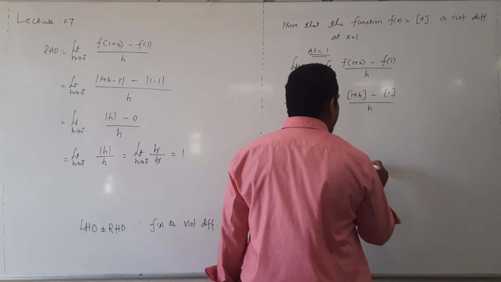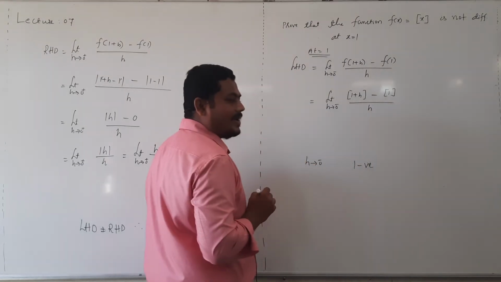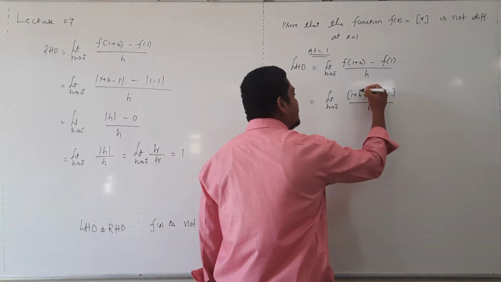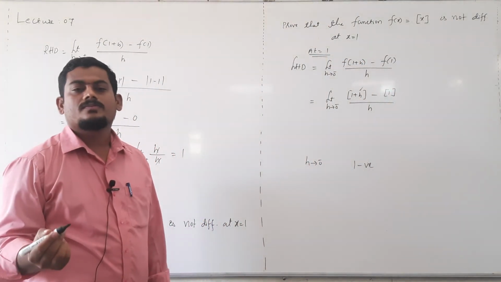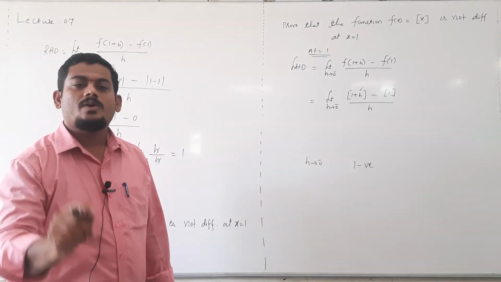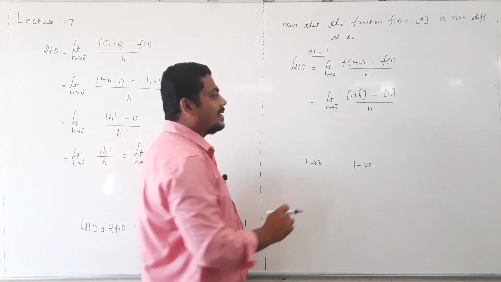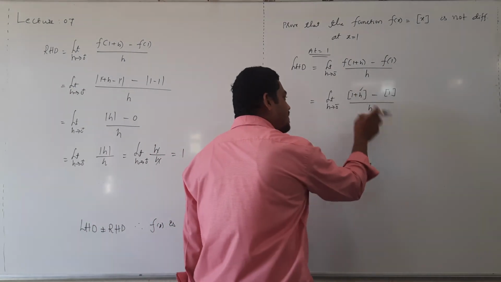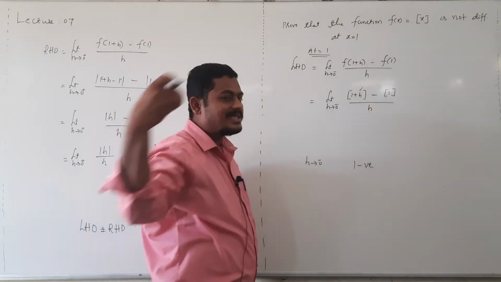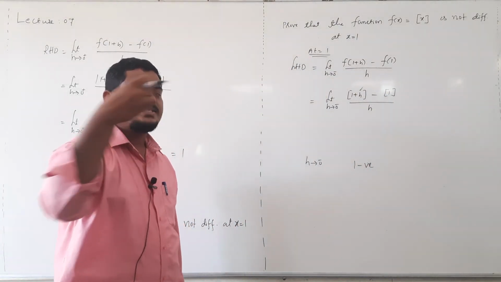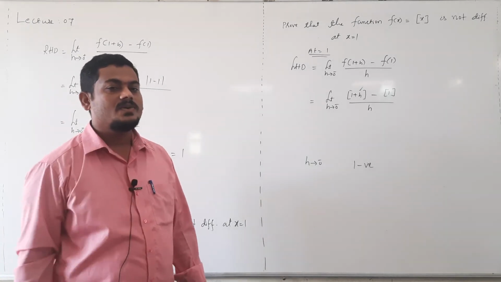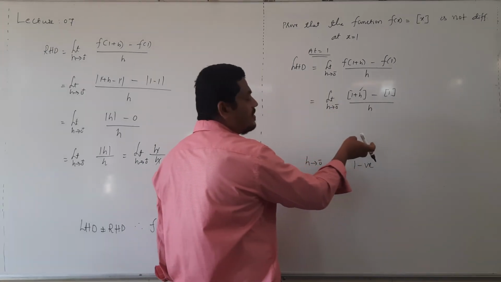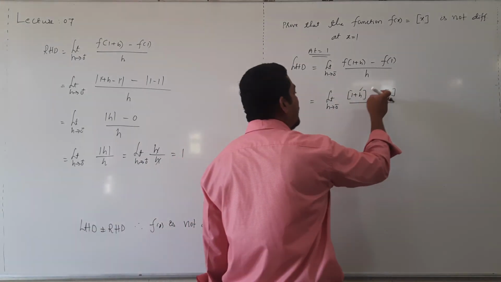Once h value is negative, 1 plus h is less than 1. 1 plus h less than 1 means what is its step value? 0. When h value approaches to 0 from the left side,